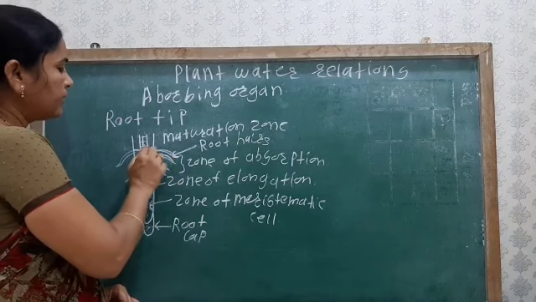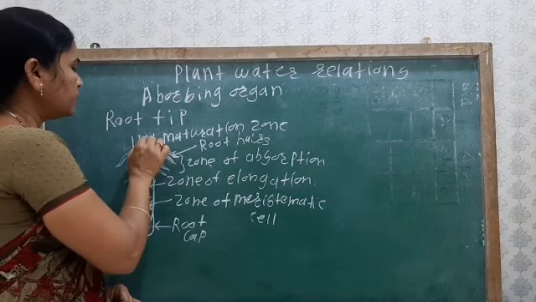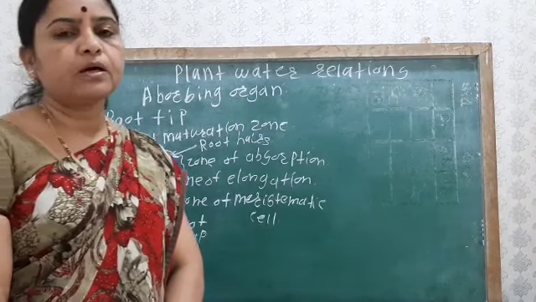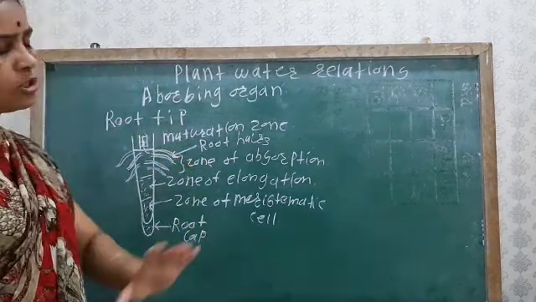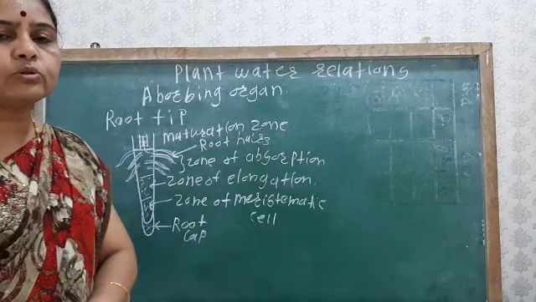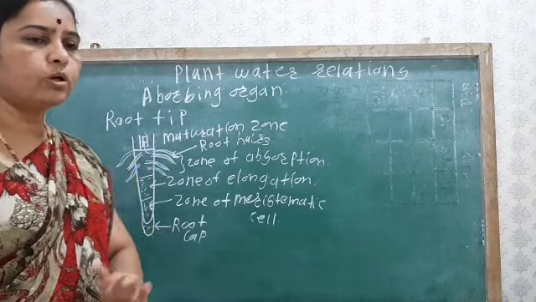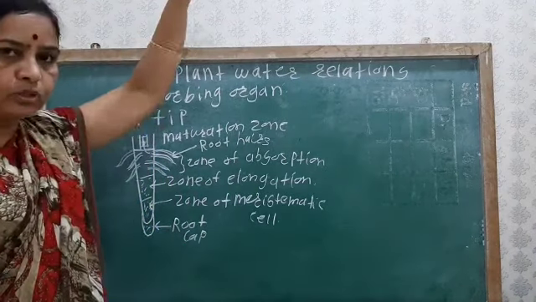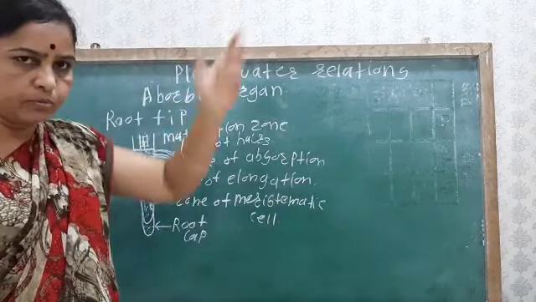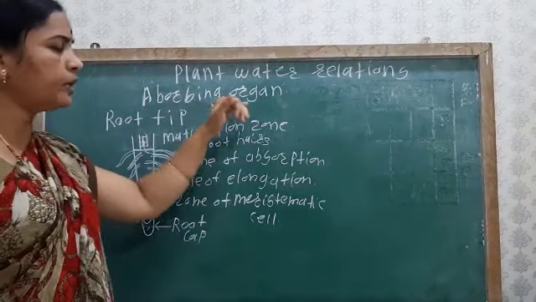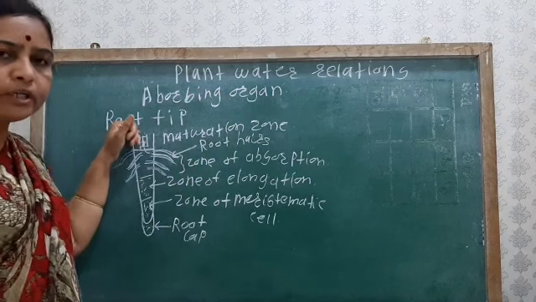When the water is absorbed by the root, it is transferred through the maturation zone, in which there is the xylem, the water conducting tissue, through which water is conducted up to the stem and then up to the leaves. So that is about the absorbing organ, the root tip.